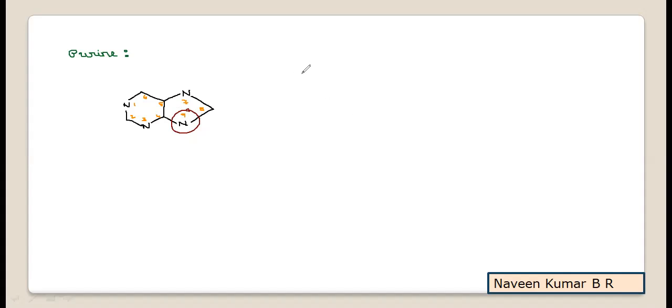So we'll learn the first purine base, it is adenine. Adenine is chemically known as 6-amino purine. 6-amino purine is the chemical name of adenine. That is at this sixth position, if an amino group is present, then this will be the structure of adenine. So in the purine ring, at the sixth position, if an amine group is there, then it is adenine.